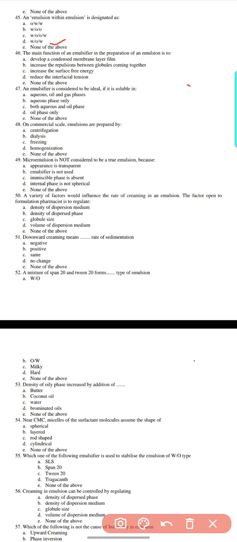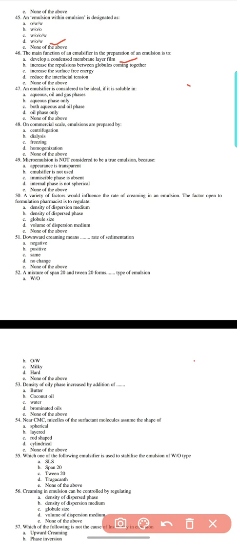46. The main function of an emulsifier in the preparation of emulsion is to develop a condensed membrane film layer, increase the repulsion between globules coming together, increase the surface free energy, or reduce the interfacial tension. 46, A. Develop a condensed membrane film layer.